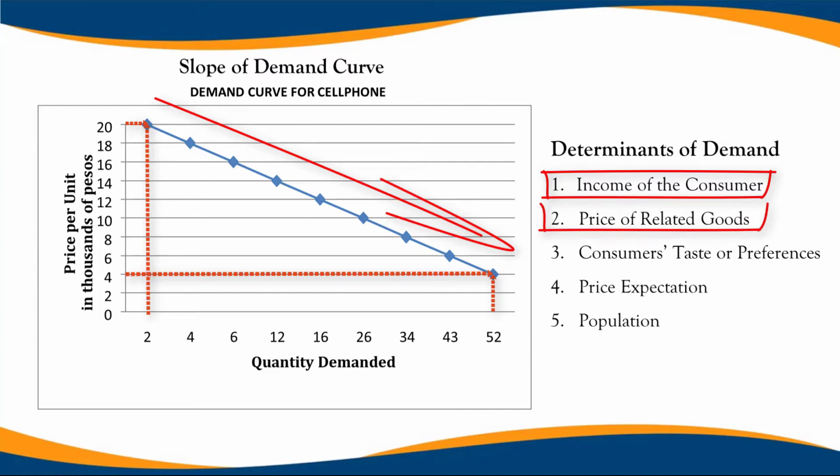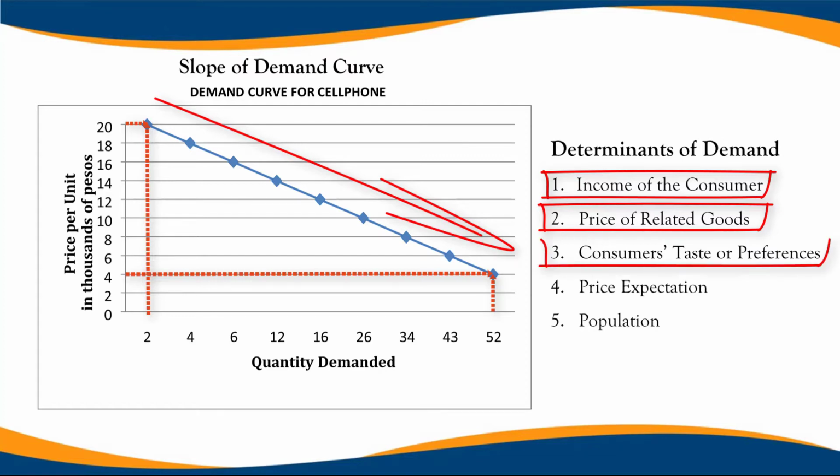2. Price of related goods. Goods that are related tend to influence each other's demand. There are 2 types of related goods and services. Substitute goods are goods that compete with each other, while complement goods are goods which have no utility on their own but are combined with another product.